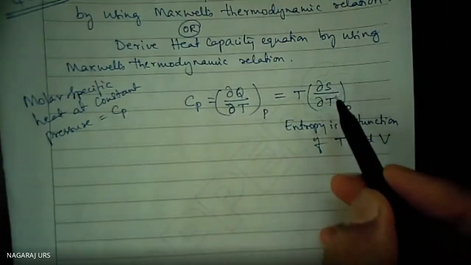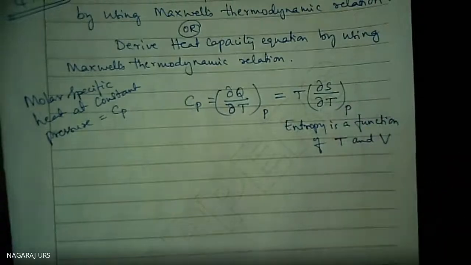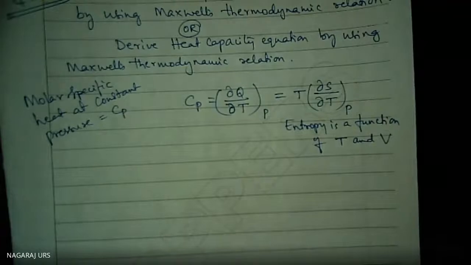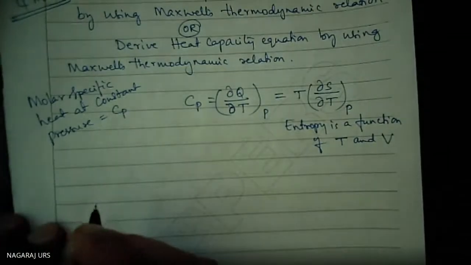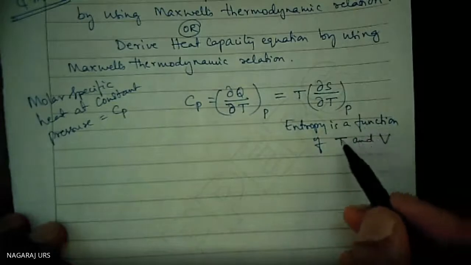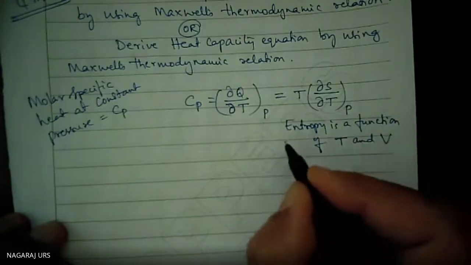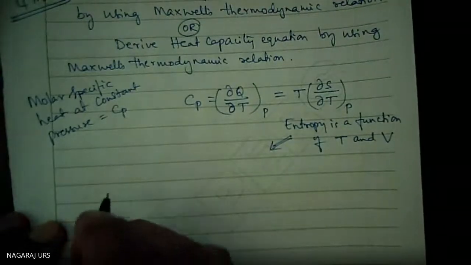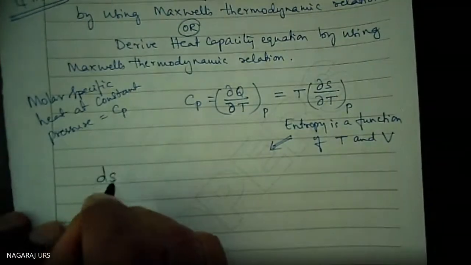Entropy is a function of T and V, where pressure remains constant. Therefore, since entropy is a function of T and V, use this concept here. Write dS is equal to how much?